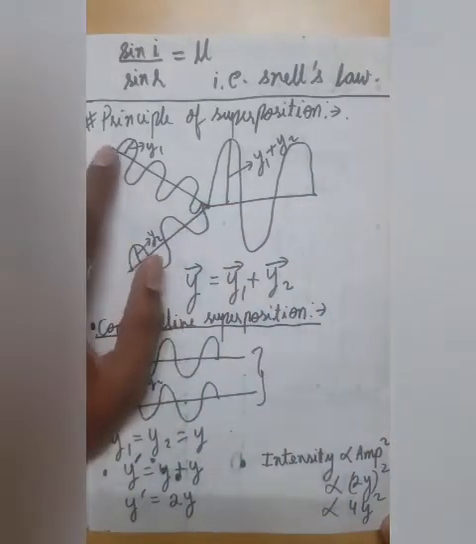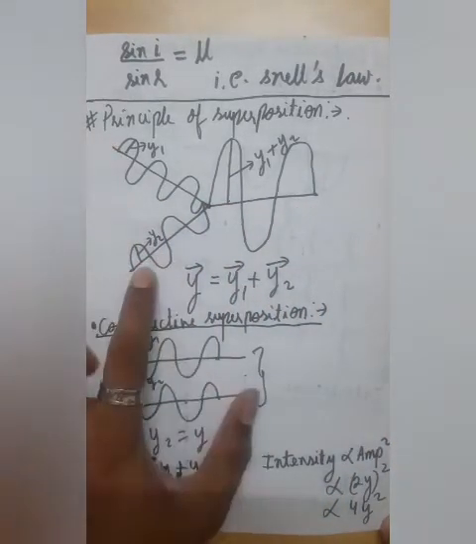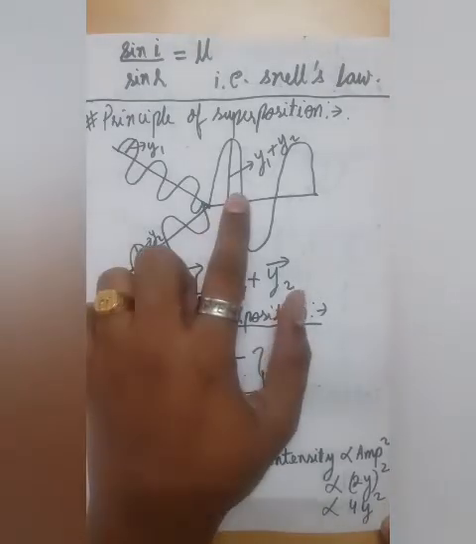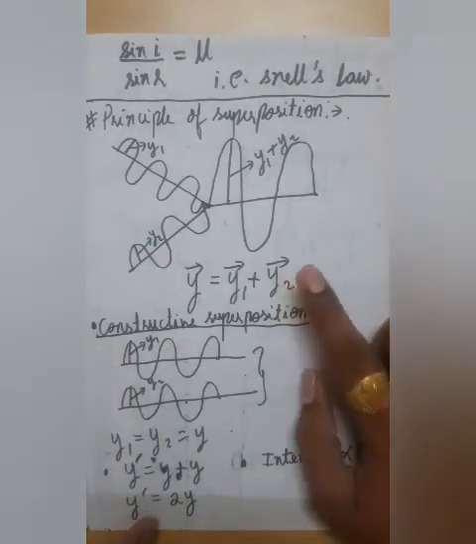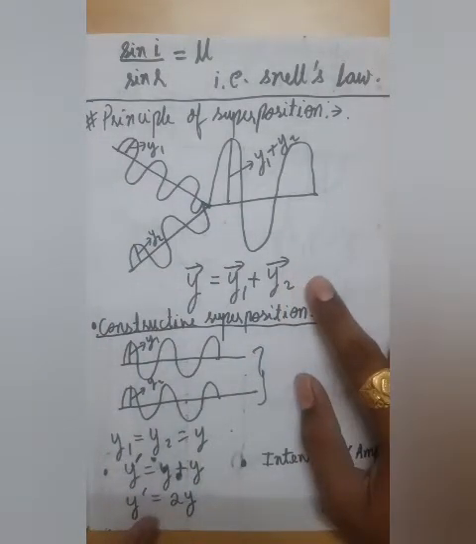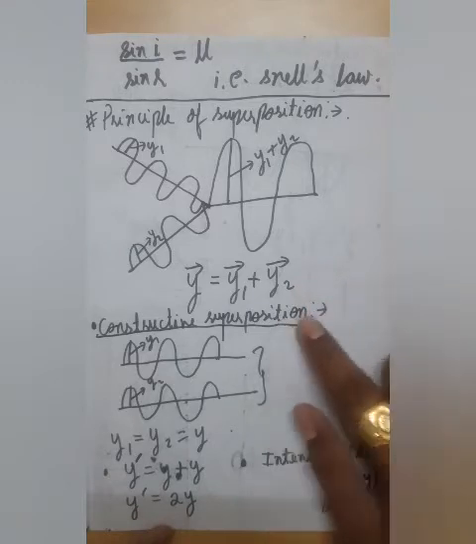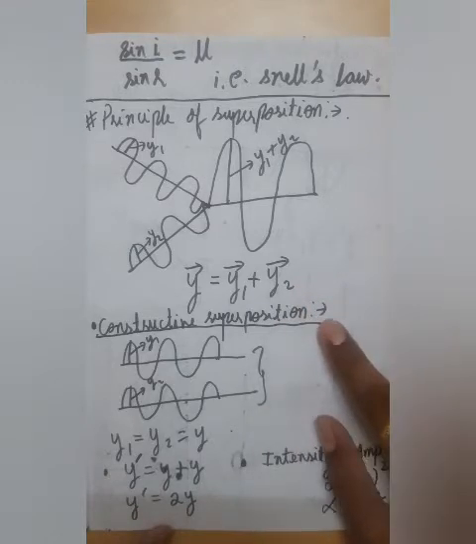If the amplitude of the first wave is y1 and the amplitude of the second wave is y2, then the resulting wave would have an amplitude of y1 plus y2, which is the principle of superposition, which you have studied in class 11th as well. Okay, now this superposition is of two types. Number one is constructive superposition, wherein your amplitude would increase.